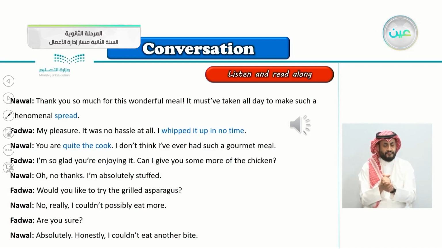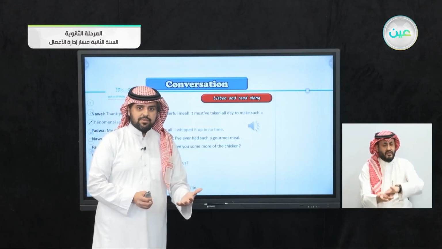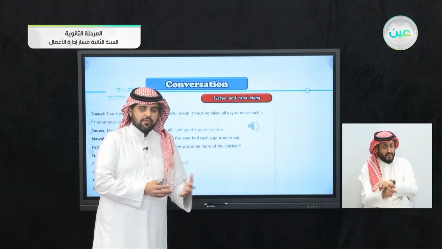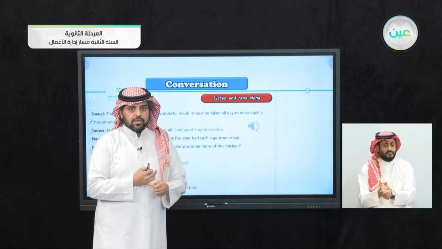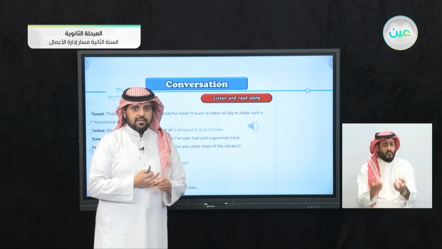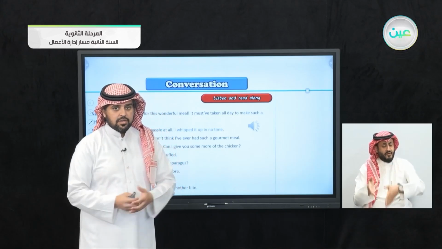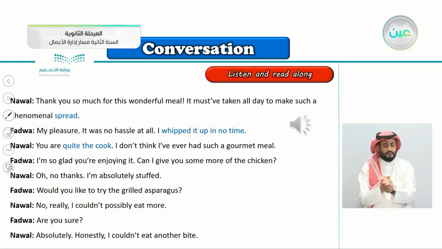Would you like to try the grilled asparagus? The grilled asparagus. So here, grilled. This is one way of cooking, to grill something. Can you think of another way? Of course, there is more than one way of cooking. To barbecue, to boil. Yes, and there are, of course, more to that. So grilling, barbecue, and also to boil. But here we have grilled asparagus. No, really, I couldn't possibly eat more. Are you sure? Absolutely, honestly, I couldn't eat another bite.